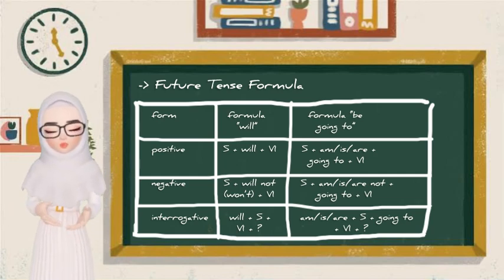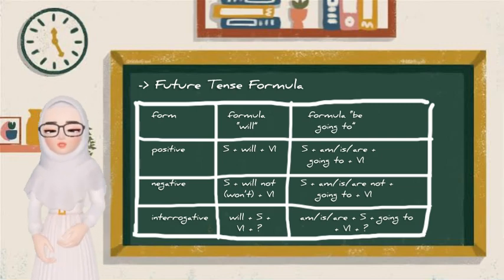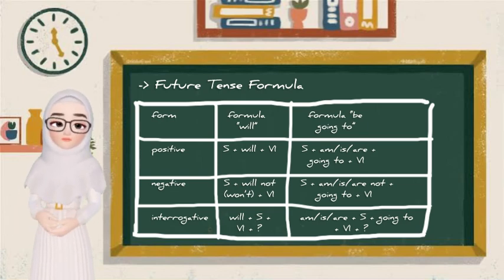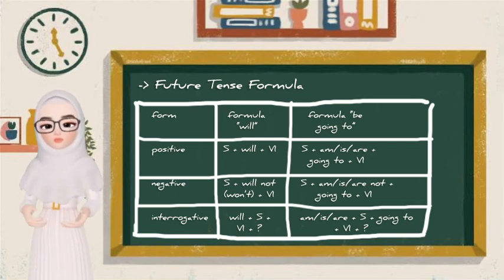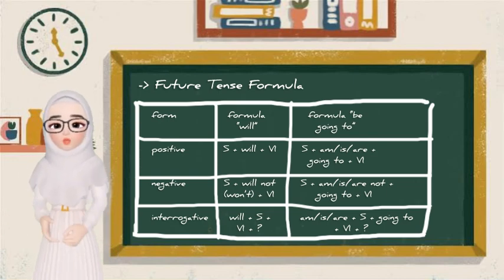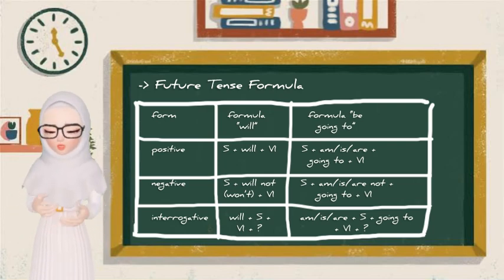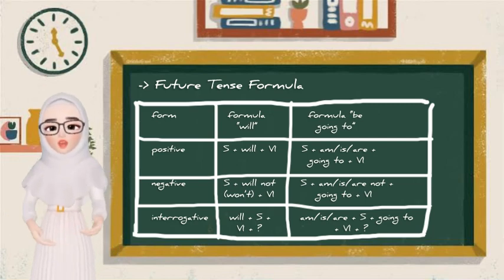Okay, now we look at the second form, be going to. The formula is slightly different as we need to adjust the to be form: am, is, are. Positive: subject plus to be plus going to plus verb 1. And then the negative: subject plus to be not plus going to plus verb 1. Interrogative: to be plus subject plus going to plus verb 1 plus interrogative sign.